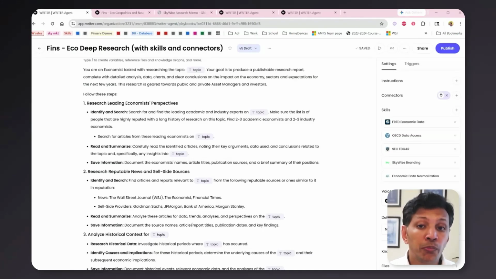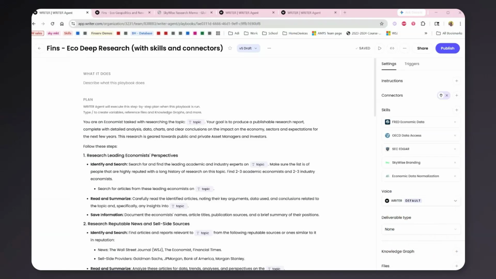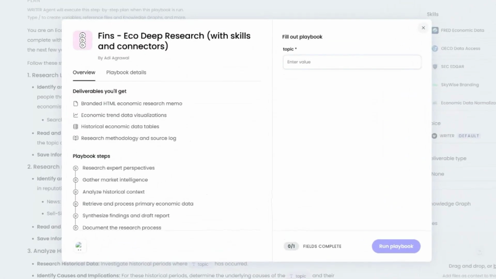I'm going to show you a playbook I built for an agent that conducts sophisticated economic research and produces a detailed document I can feel confident in. What you see here is a playbook that does deep research on an economic topic, and all you have to do is press play and enter the topic of interest. The one that I chose for this is the geopolitical landscape and new world order, which is very apt for us today.